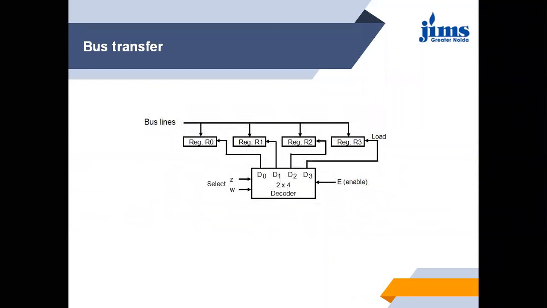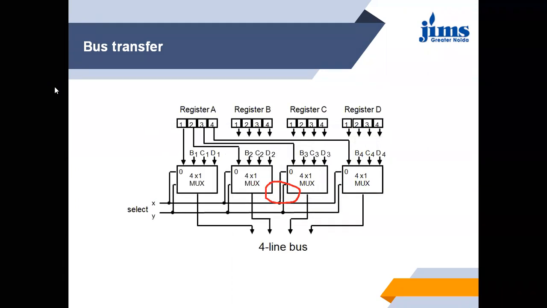This is another example. In this example, we are using a decoder. I told you about the decoder also. As in the multiplexer in the last slide, we saw that this is a 4:1 multiplexer. It means 4 input lines and 1 output line. This is MUX.